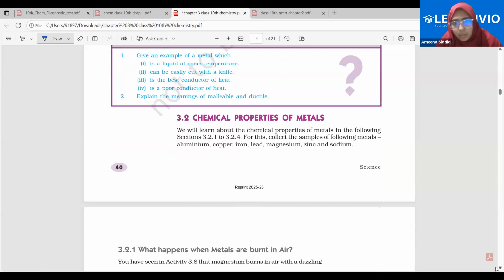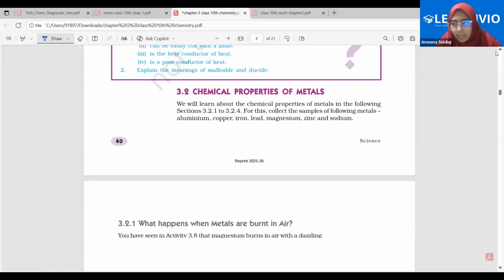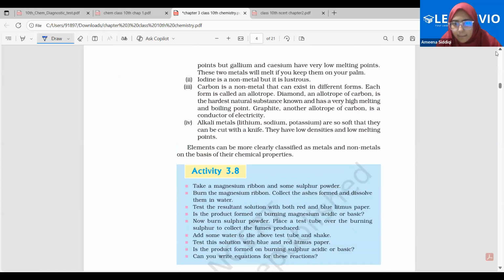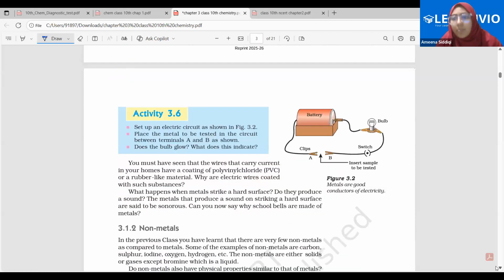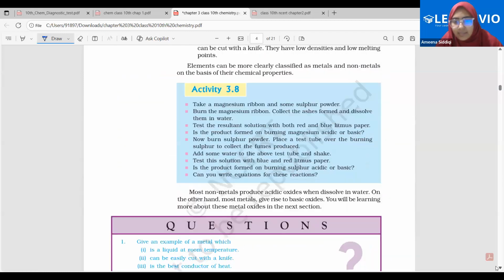Why are metals able to conduct electricity? Because metals have free electrons. Good.